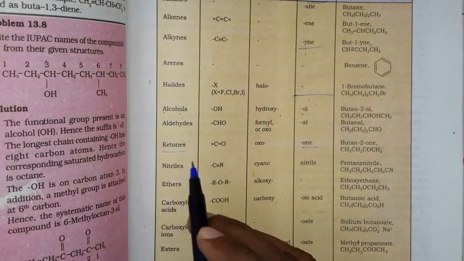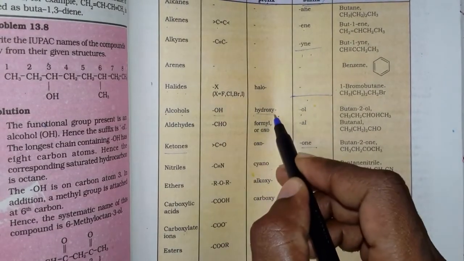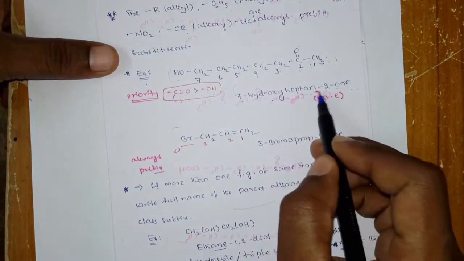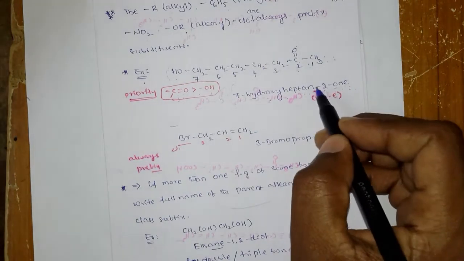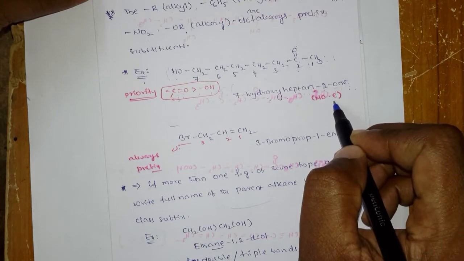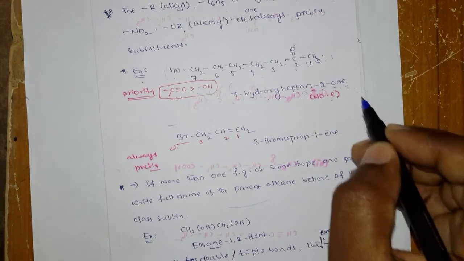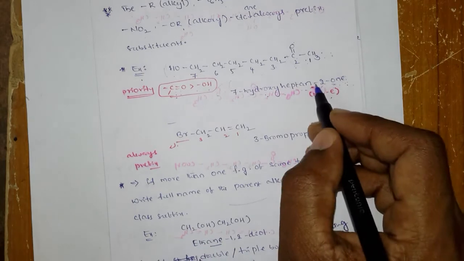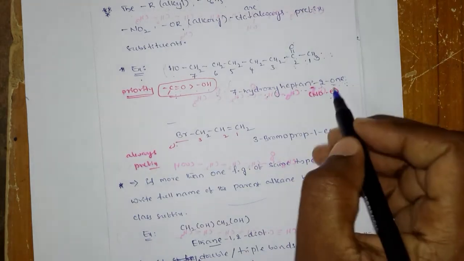So for the OH, what is the prefix? It is hydroxy. So that 7-hydroxy heptane 2-one. Okay. ఇక్కడ AN లో A and E లో E మిస్ చేయమని చెప్పాను. Why we have to miss the E here is because the suffix starts with a vowel: A, E, I, O, U. Okay, if it is not starting from a vowel, you have to write this E here. Here it is not starting with a consonant. Here it is starting with the O, so you have to skip the E.